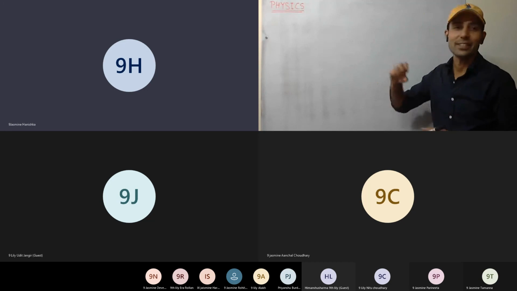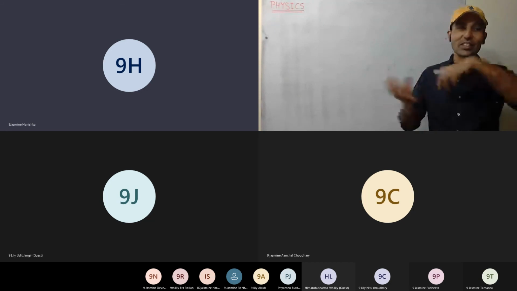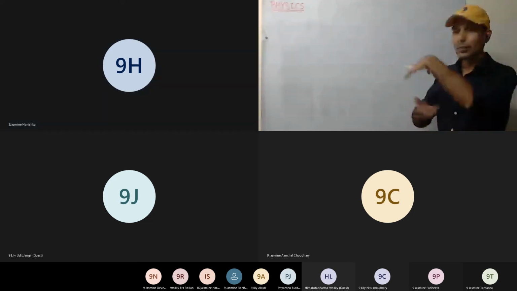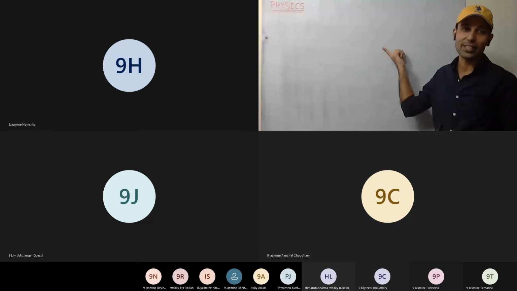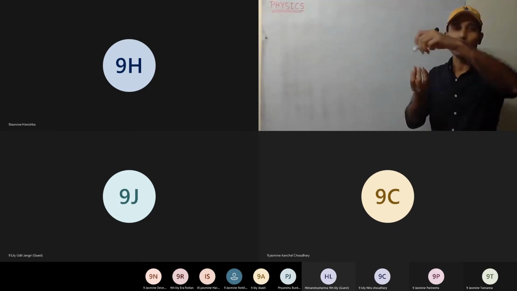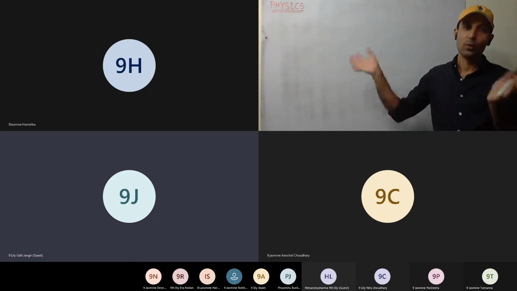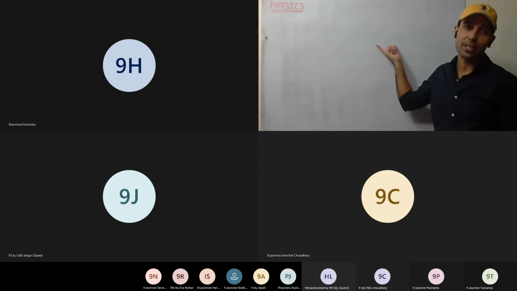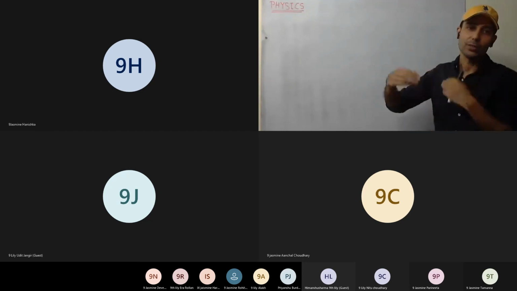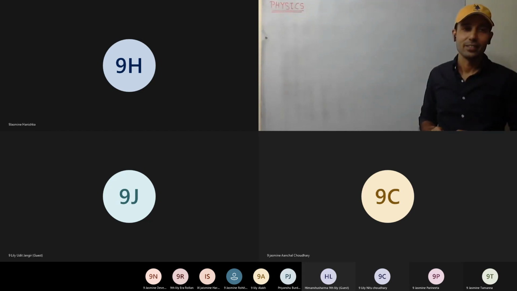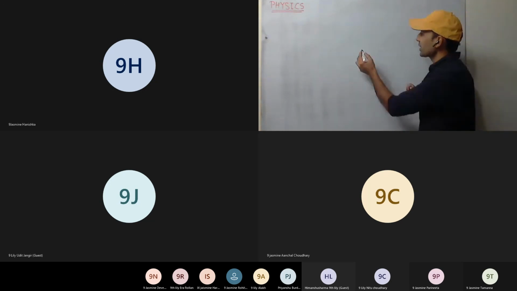Sir, vacuum and space, we can discuss in the next class. Okay, we will discuss that. They are continuously moving, and that motion is governed by Kepler's laws. Are there three or four laws? According to Kepler's laws, the motion of planets is governed. The whole space, the universe, the multi-universe, they are all continuously moving.